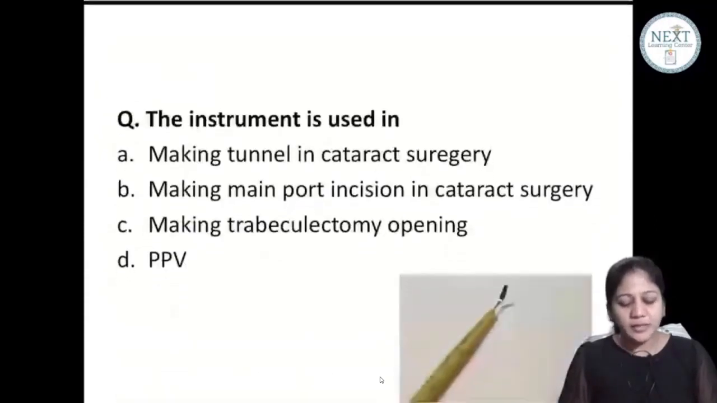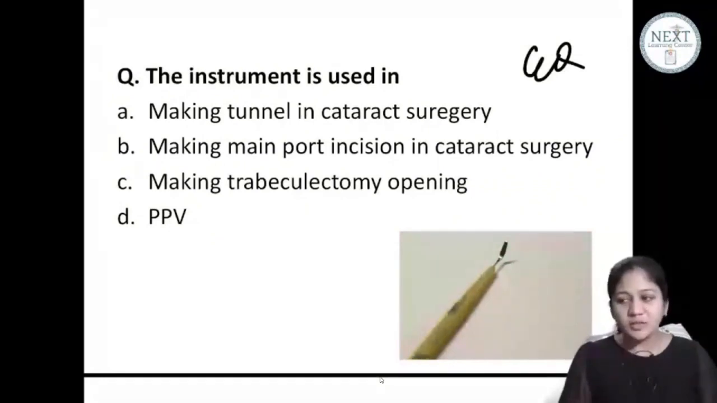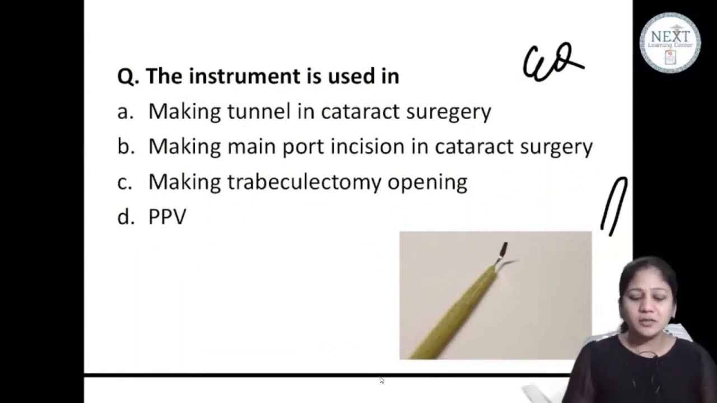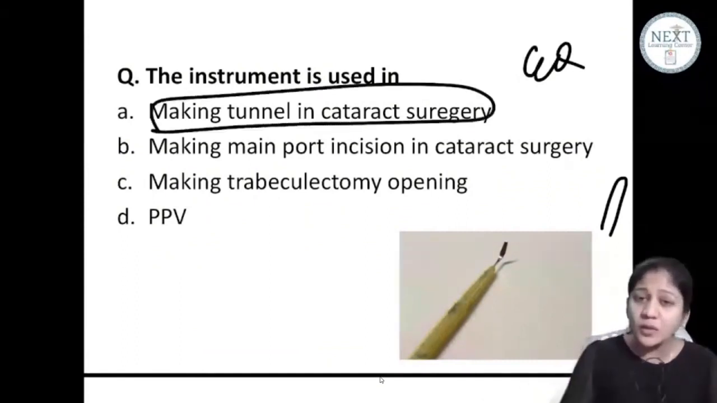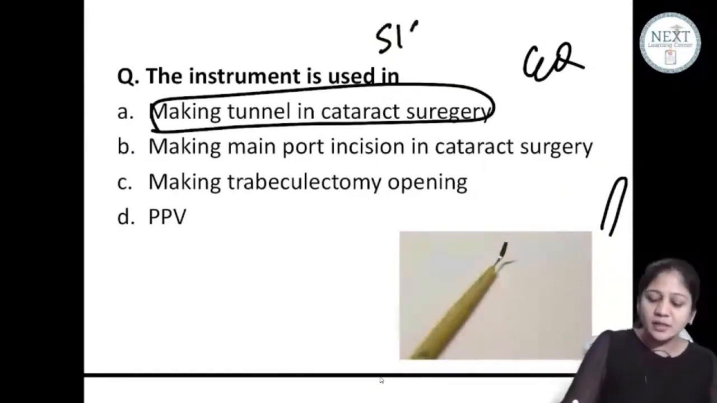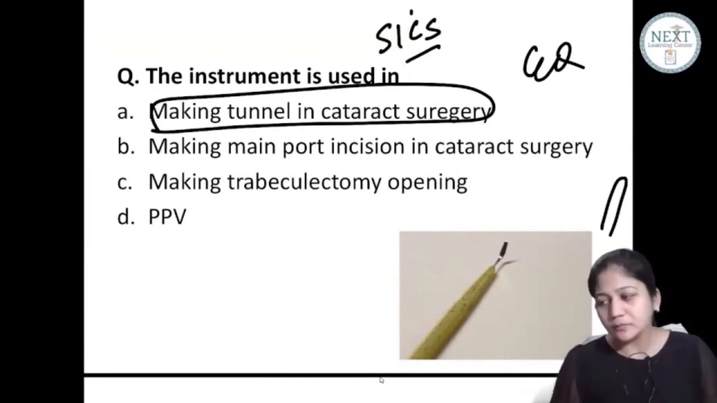चलो अब ये देखो, this is one expected question this year. Which instrument is this? What do you think? It is a tongue shaped one. It's not having a very sharp edge. So this is for making tunnel. In which surgery? You can do this in SICS, small incision cataract surgery. ठीक है बच्चा? Very good.